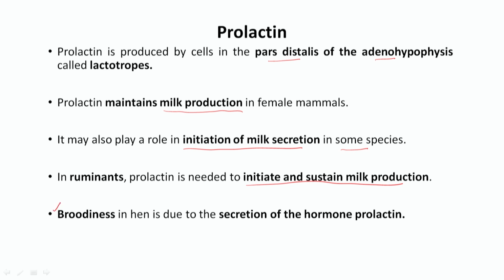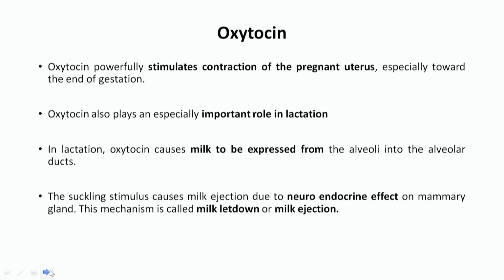Then in birds, especially in hens, broodiness is an important phenomenon that is controlled by the prolactin hormone. Broodiness means when the female hen sits on the eggs for the incubation period. That type of behavior is mainly controlled by this prolactin hormone.